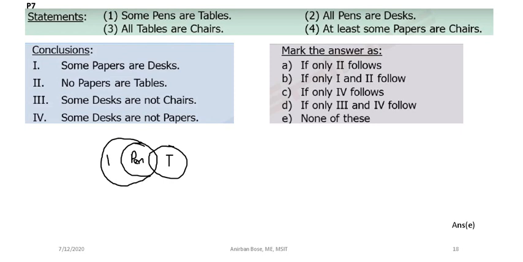All tables are chair. Then at least some papers are chair. At least some papers are chairs.